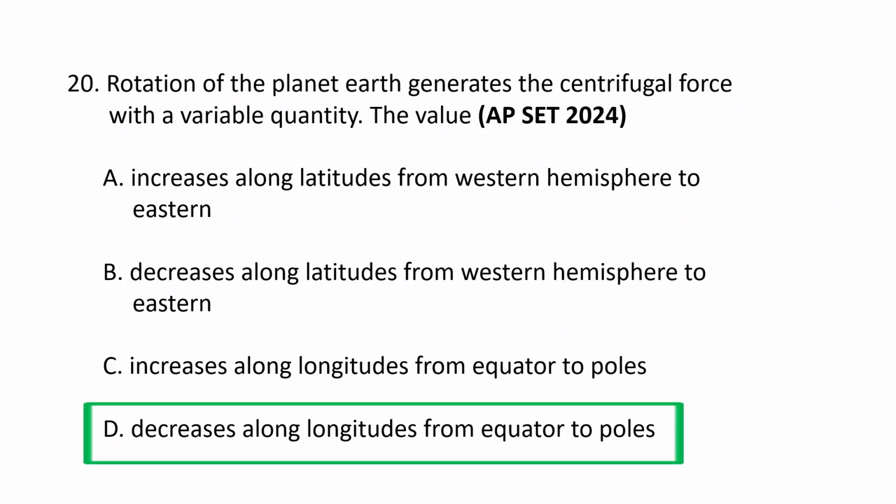The centrifugal force generated by the Earth's rotation decreases as we move from the equator towards the poles, with the value being maximum at the equator and zero at the poles. This is because the centrifugal force is proportional to the radius of the circular path of the rotation, which is largest at the equator and diminishes to zero at the axis of rotation. Hence, the value decreases along the longitudes from equator to poles.